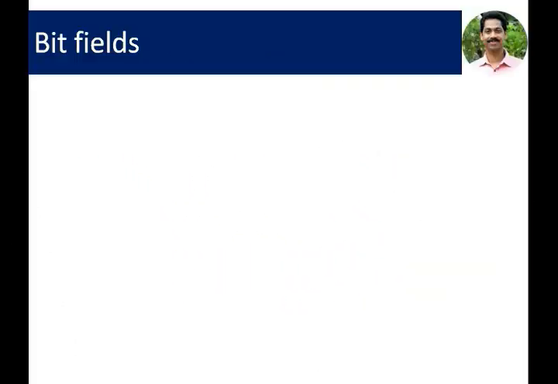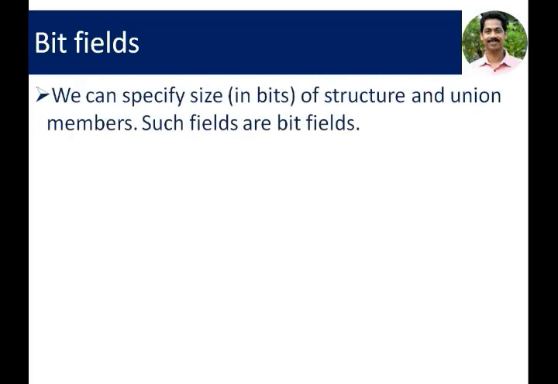Next is bit field. We can specify the size of a structure and union member, and these kinds of fields are called bit fields. The size can be mentioned in bits.